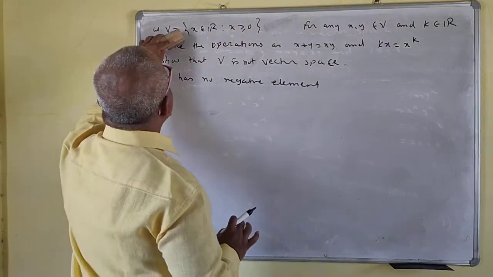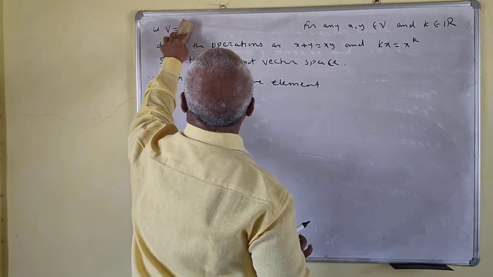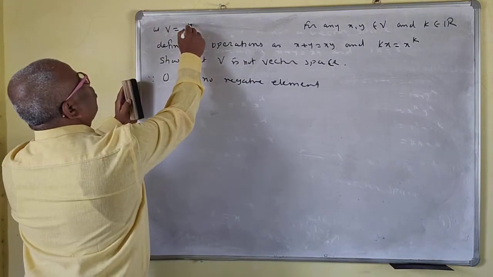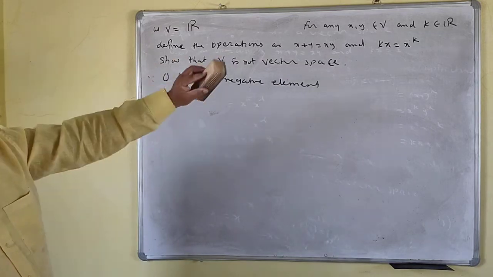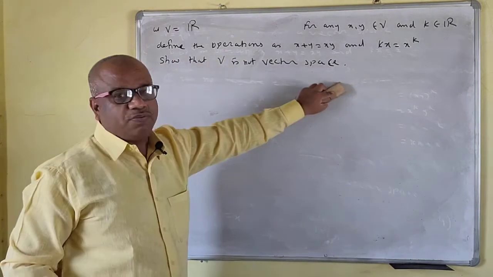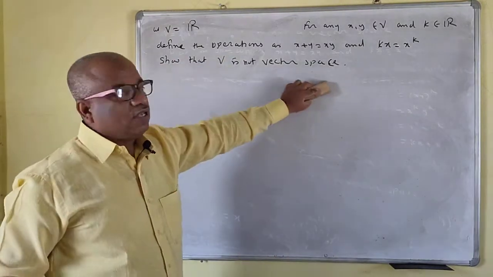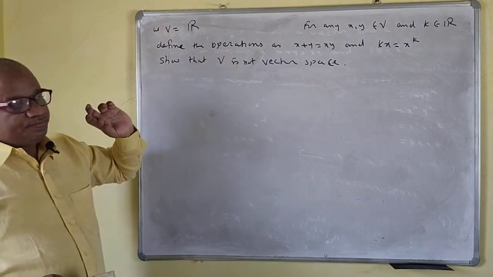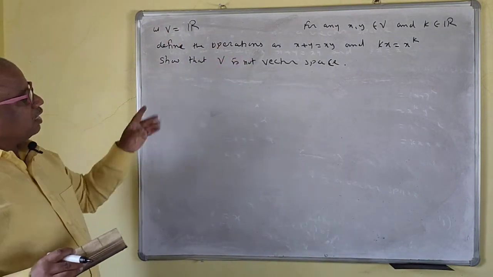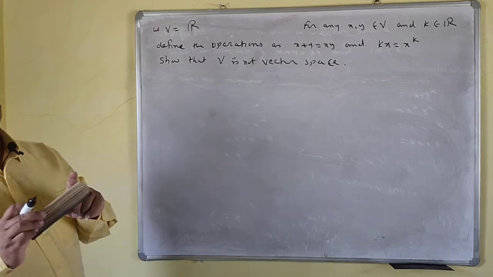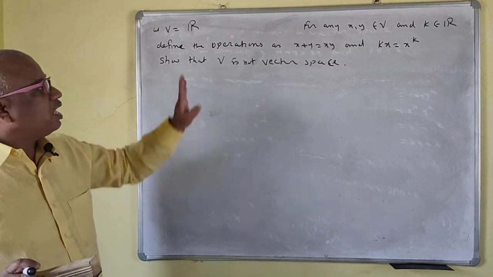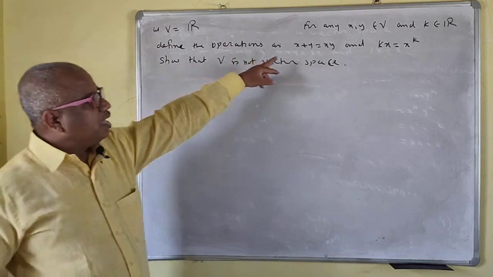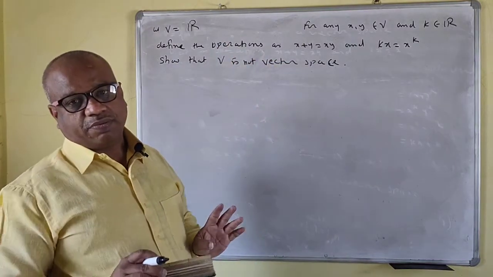And now the second example: if V is equal to R, for any x, y belonging to V, k belonging to R, and you define these operations, then V is not a vector space. If you define V is equal to R and the operations are this, then V is not a vector space. Only strictly greater than 0, for only the positive real numbers, and for these two operations, your V will be a vector space.